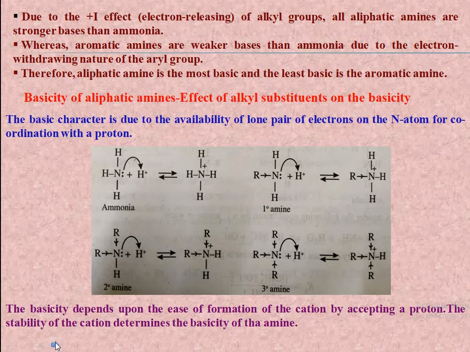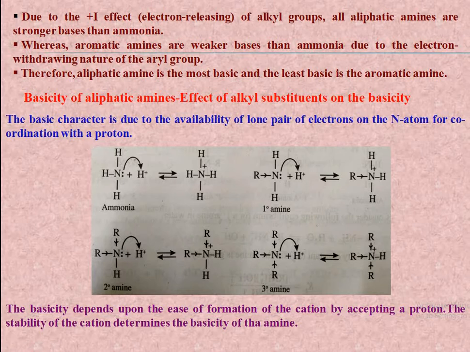So lower the pKb value, stronger is the basic character of the amine. Thus, due to the +I effect of alkyl groups, all the aliphatic amines are stronger bases than ammonia, whereas aromatic amines are weaker bases due to the electron withdrawing nature of the aryl group. Thus, we can say that aliphatic amines are the most basic and the least basic will be the aromatic amines. Now, we will see the effect of alkyl substituents on the basicity of aliphatic amines.